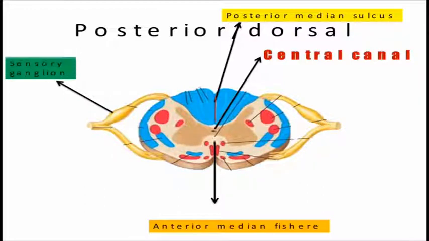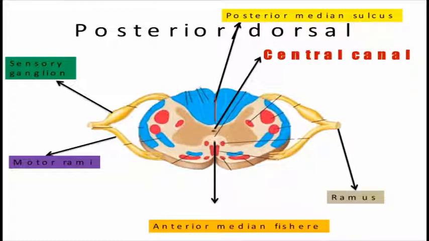Here is the sensory ganglion, which comes from the peripheral nerves and goes towards the spinal cord. That's why it's called sensory. And there is a motor neuron, the anterior rami of the motor neuron, and here you can see the ramus.